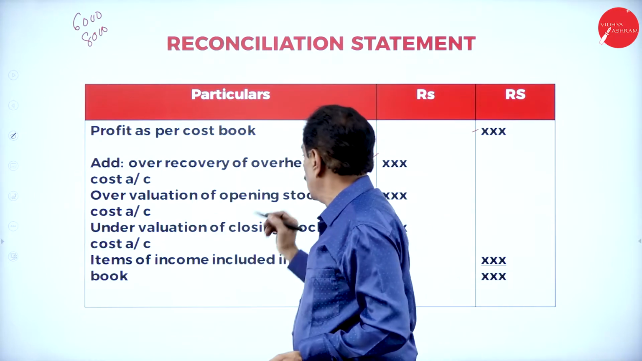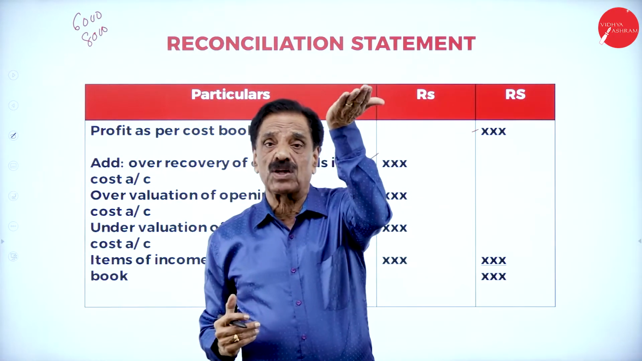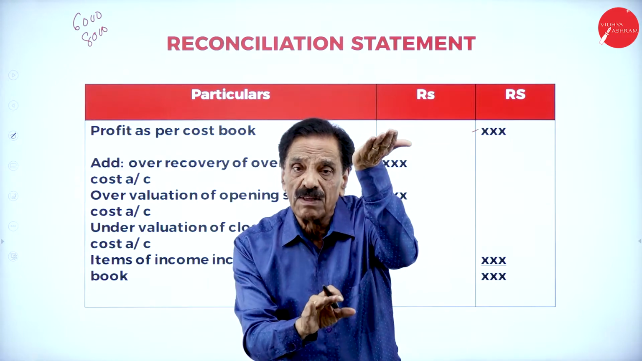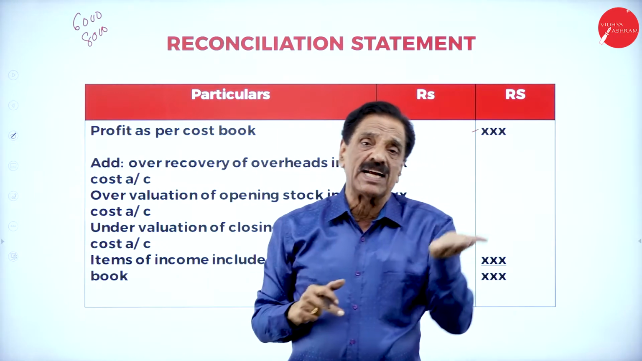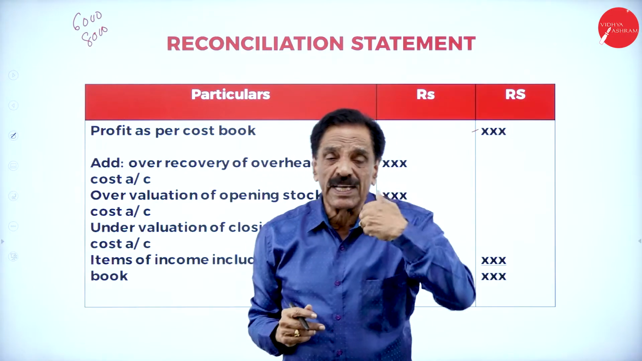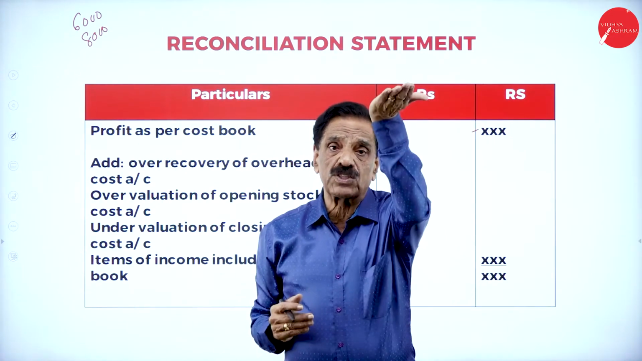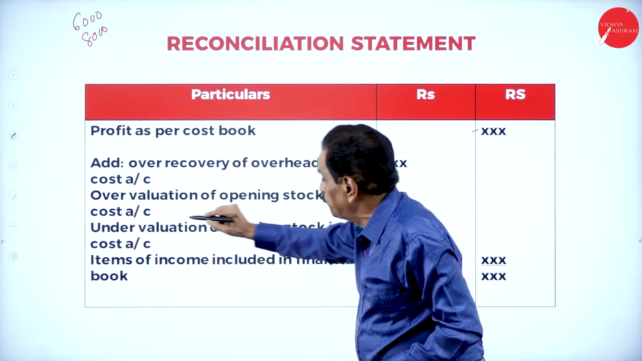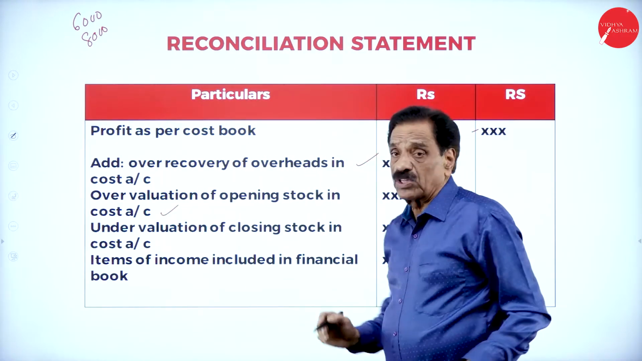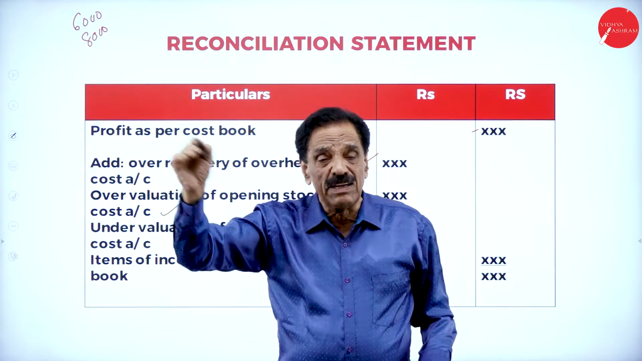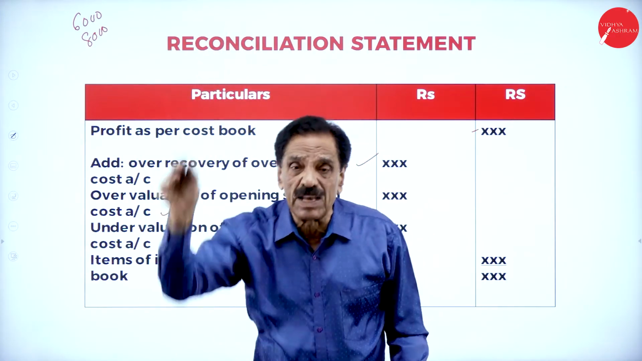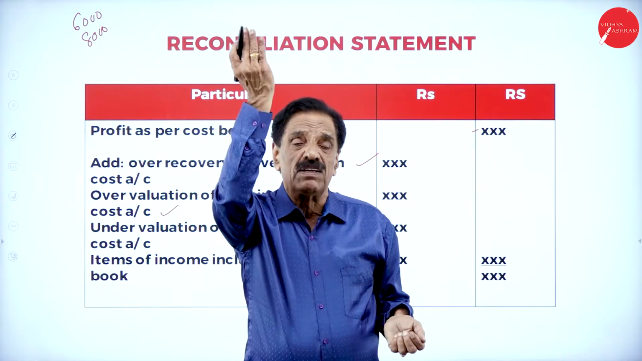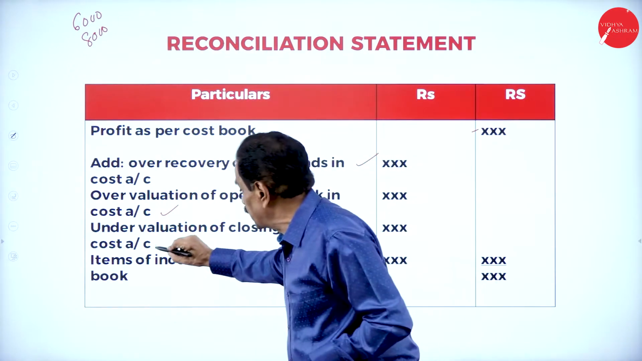Then overvaluation of opening stock. More opening stock here, no. With more opening stock, the profit will be reduced. But whereas in financial, it is correctly entered, whereas in the cost book, it has been overvalued. More opening stock, profit will reduce. To make them equal, profit will be raised. Undervaluation of closing stock. They valued correctly, we valued less, no. When we value less, naturally your profit will go down. So to make the profit equal, we'll add the closing stock.